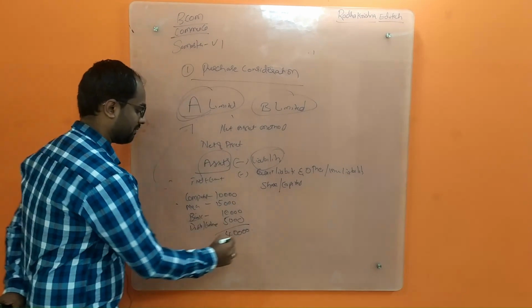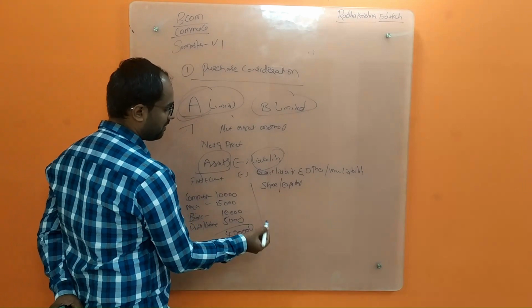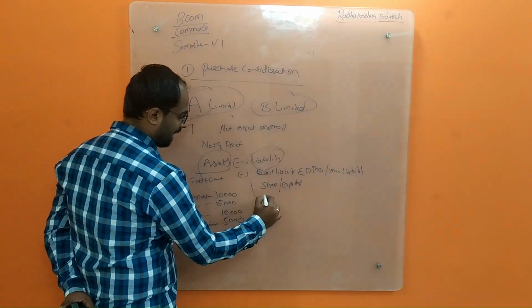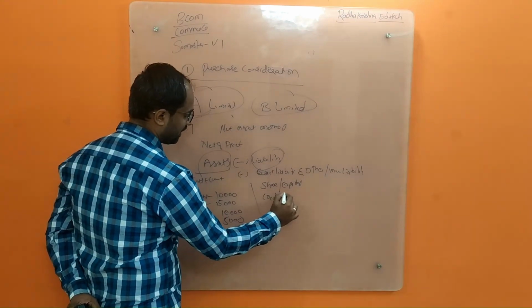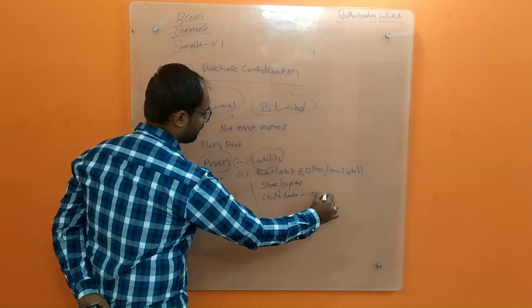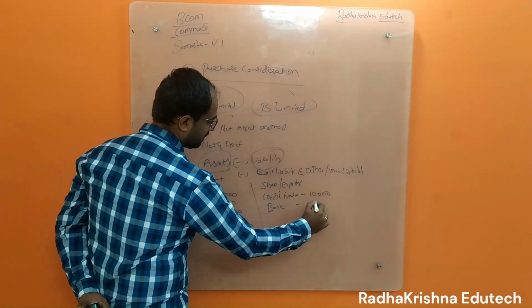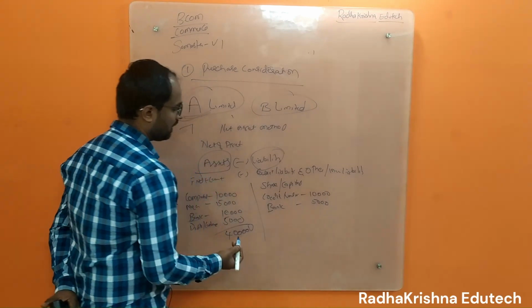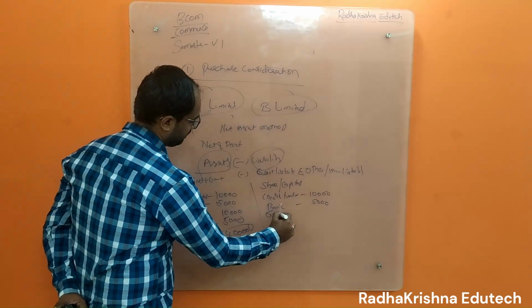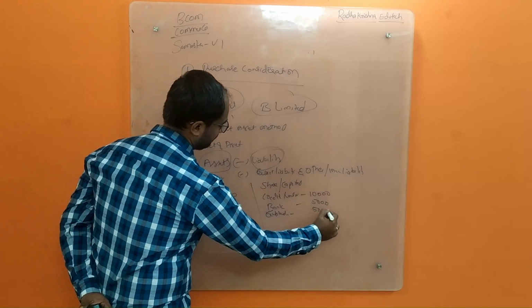Now for liabilities, what will I usually have? I will have creditors, which is nothing but vendor payables that you have to pay, so some 10,000, you think. Then a bank loan of some 5,000, and some outstanding expenses of some 5,000.